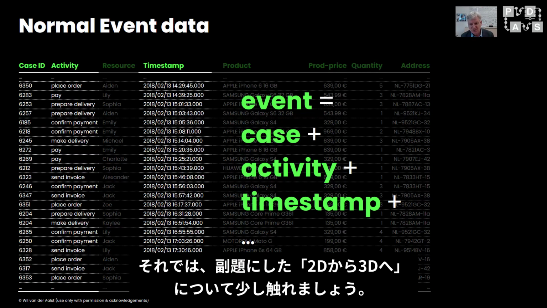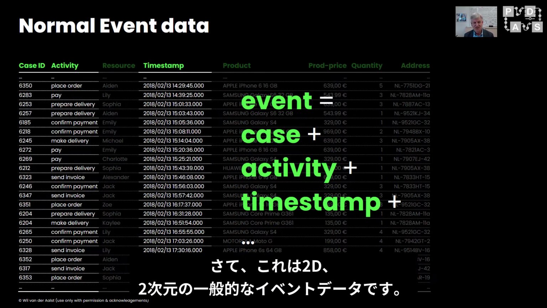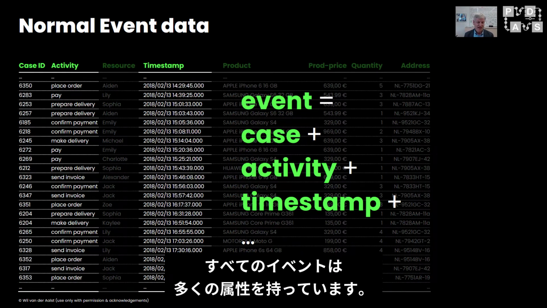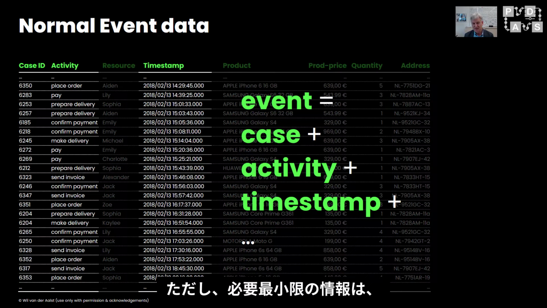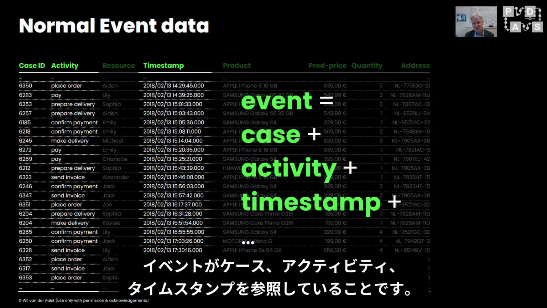So let's go to the topic in my subtitle, going from 2D to 3D. This is 2D, two dimensions, normal event data, where every event can have many attributes, but the minimal information we should have is that an event refers to a case, an activity, and a timestamp.